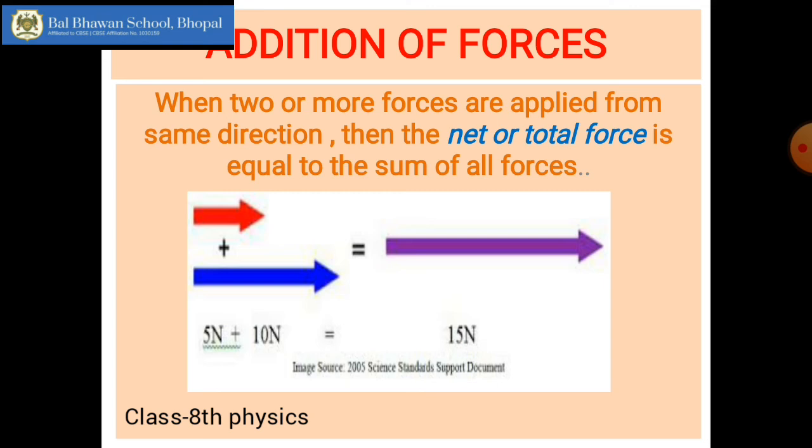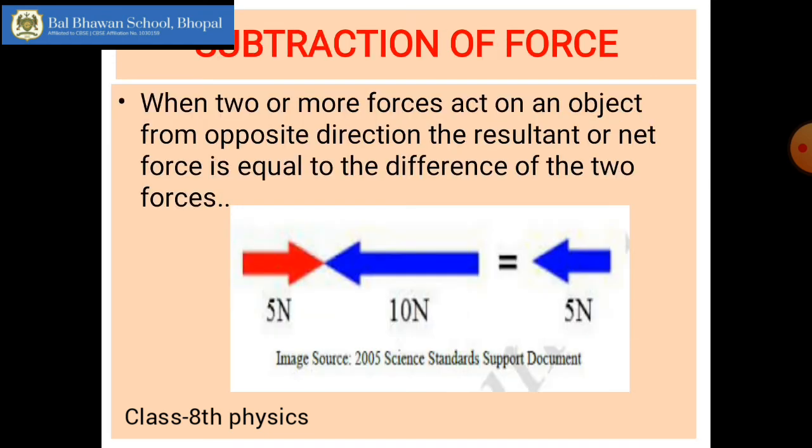For example, you are pushing the table with 20 newtons. Your friend also helps you out with 20 newtons. What is the total force acting upon the table? 20 plus 20 is equal to 40 newton. This is called addition of forces. Second is subtraction of forces.